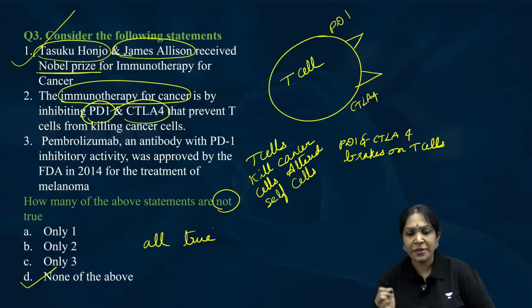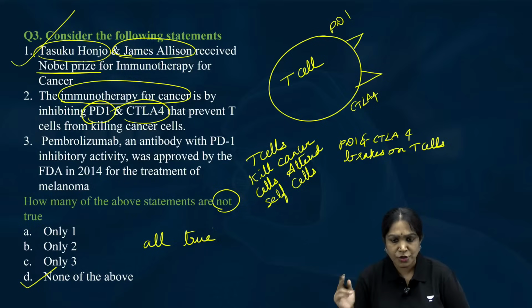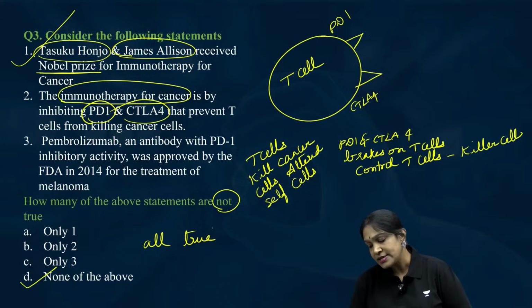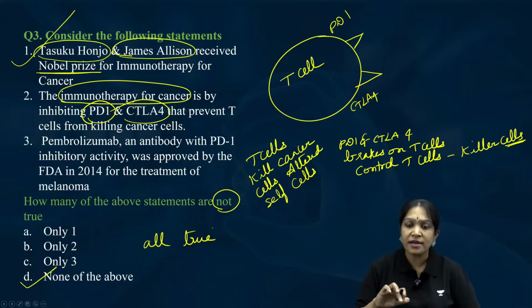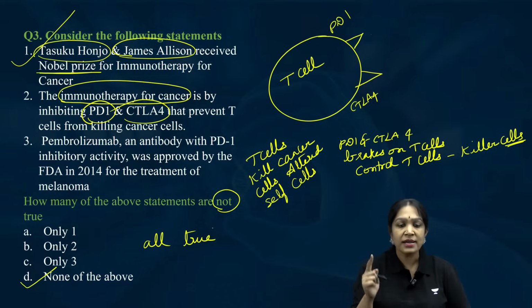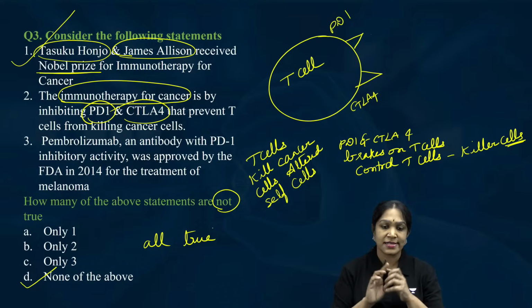What is the function of the brakes? They control the speed of the vehicle. Is it clear? They control the speed of the vehicle. It means they control the T cells. Why control the T cells? Because these T cells are killer cells, isn't it? T cells are killer cells, so they must be under control. So who will control? Just keep messaging me. Who will control the T cells? PD1 and CTLA4. So what are they? They are the brakes on the T cells.